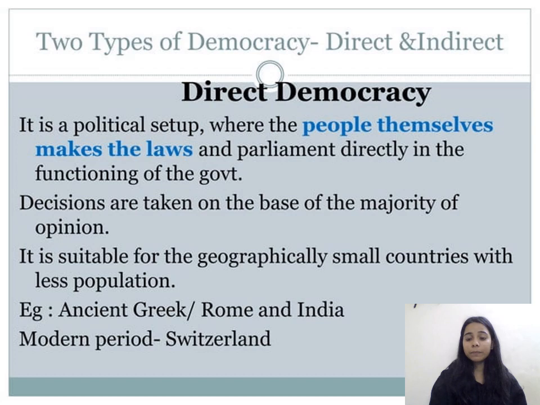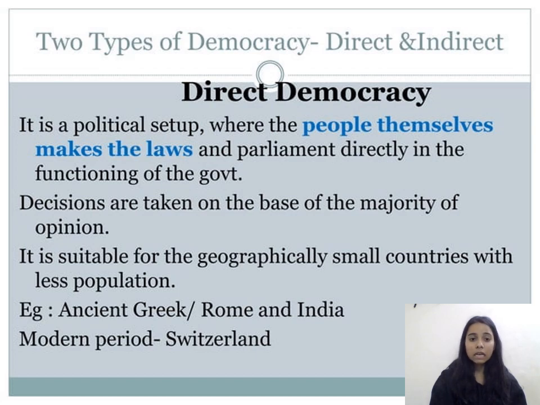Next, basically there are two types of democracy: direct and indirect democracy. Firstly, we will study about direct democracy. It is a political setup where the people themselves make the laws and participate directly in the functioning of the government. Decisions are taken on the basis of the majority of opinion. It is suitable for geographically small countries with less population.